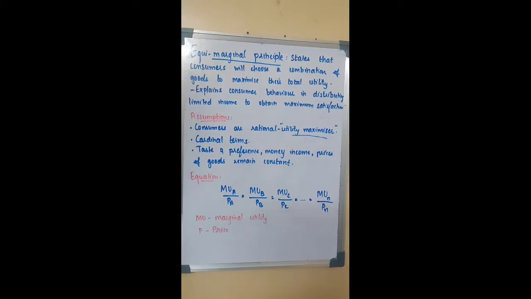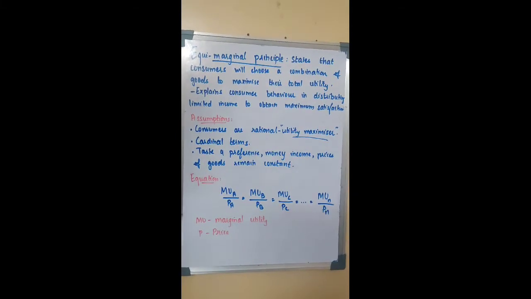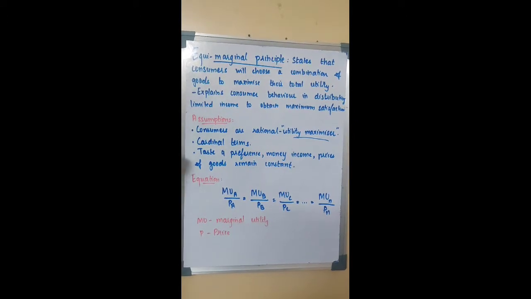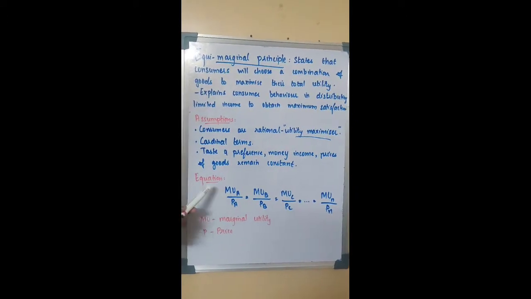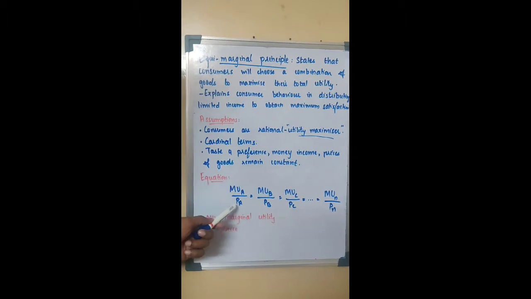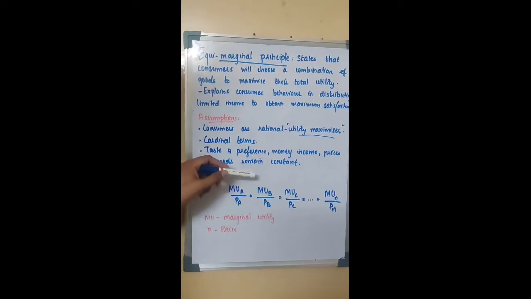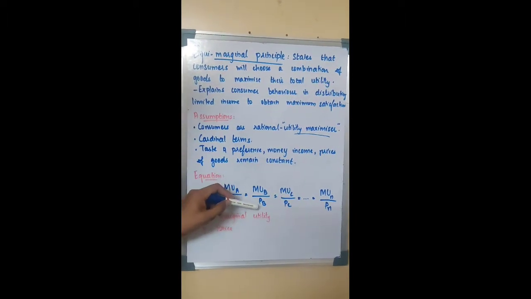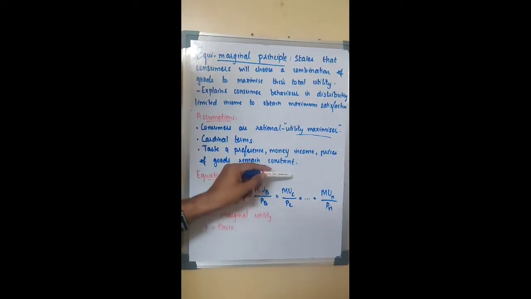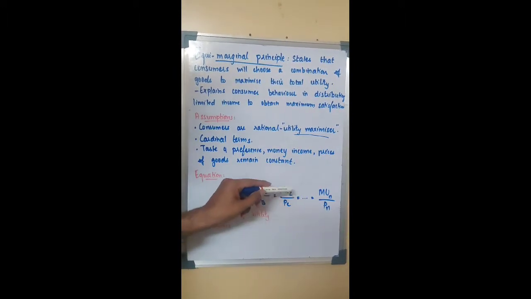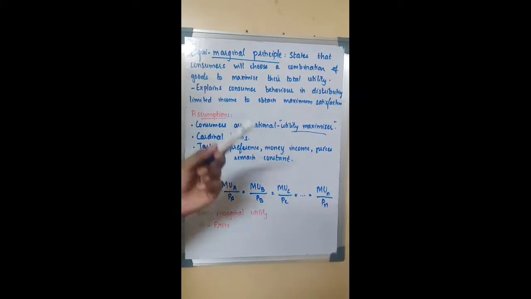Now let us evaluate what the equation is. The equation of the equi-marginal principle states that marginal utility of A divided by price of A is equal to marginal utility of B divided by price of B, is equal to marginal utility of C divided by price of C, is equal to marginal utility of N divided by price of N.